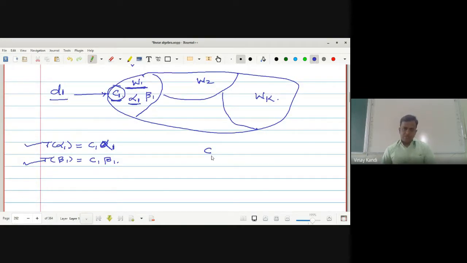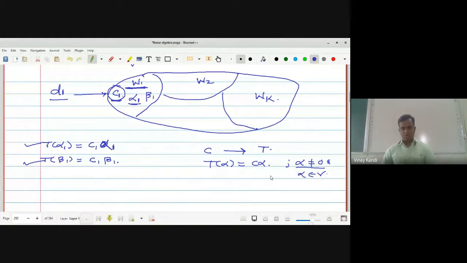If C is the characteristic value of T, then there exists at least one non-zero vector alpha in V such that T of alpha is equal to C alpha.